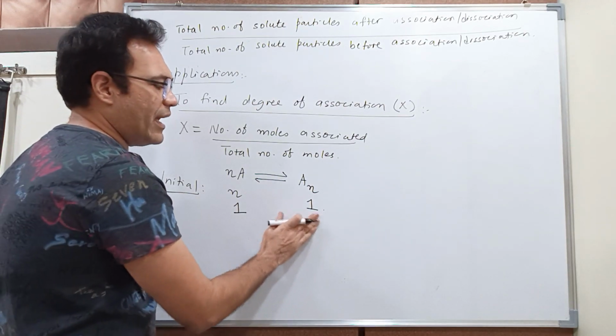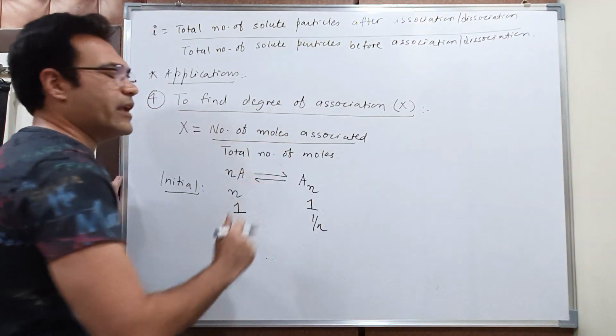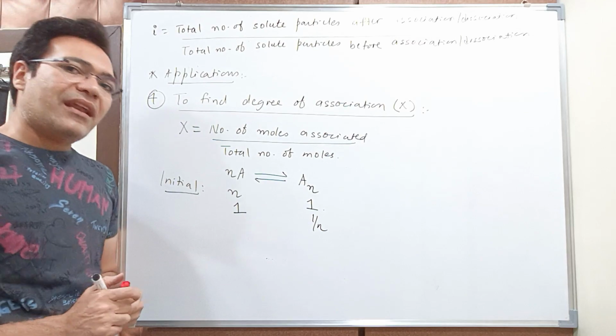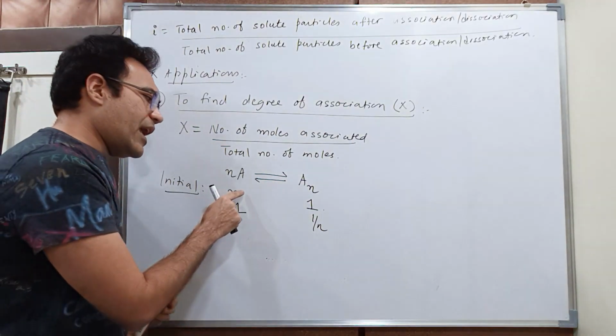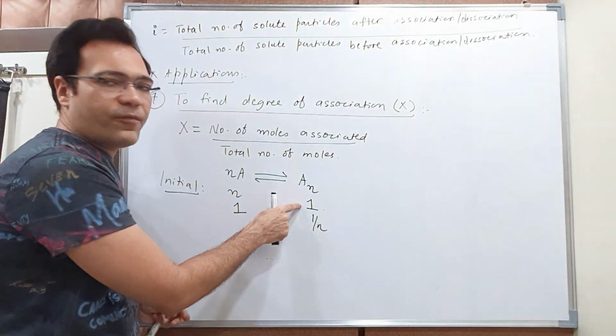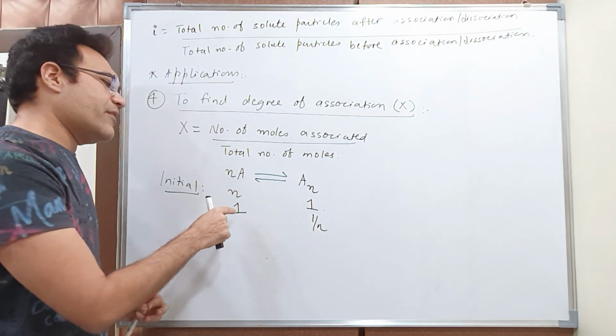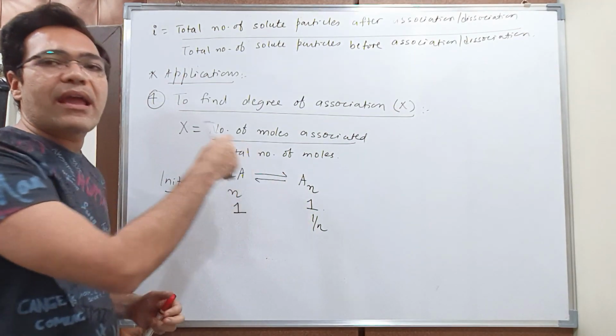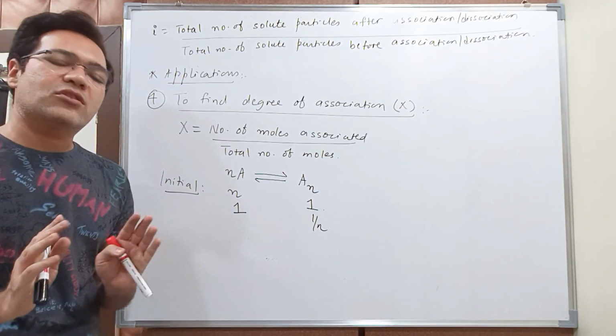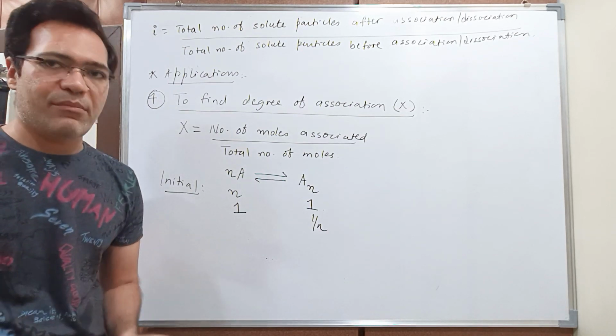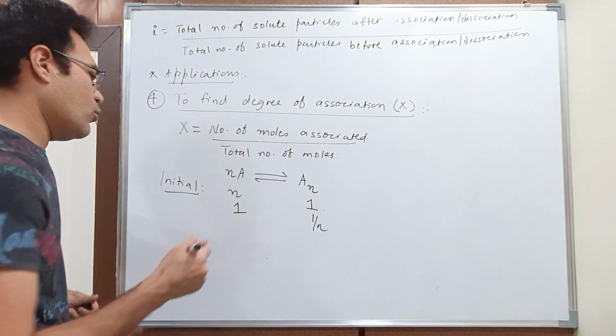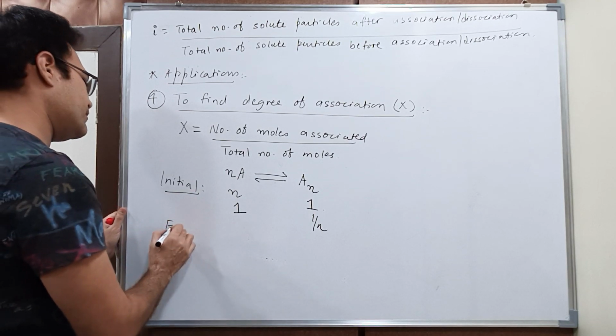So here I will have 1 upon n moles of An. Whether I say I start with n moles of A and get 1 mole of An, or I say that I start with 1 mole of A and I get 1 by n moles of An, students, both of them have the same meaning. Correct?